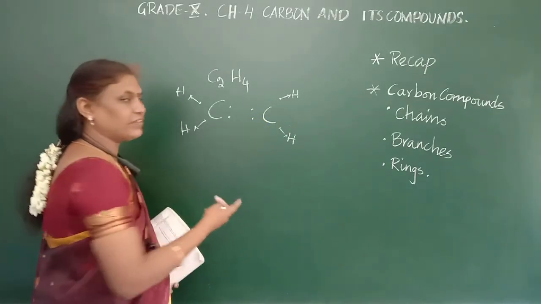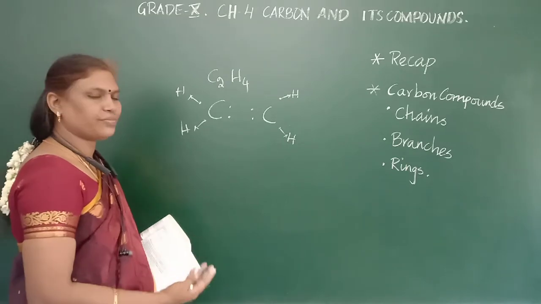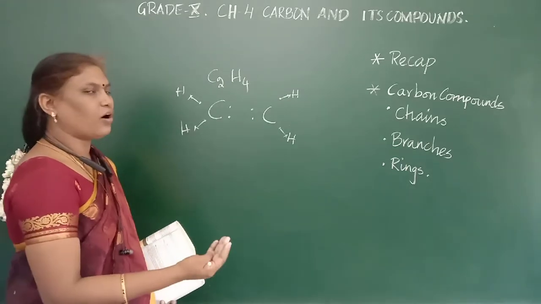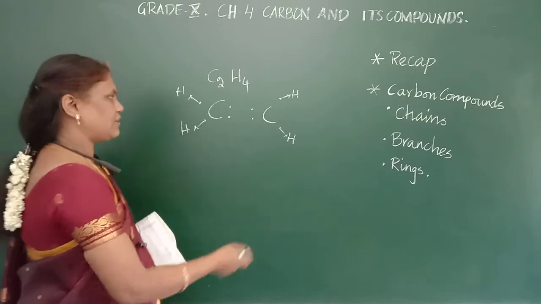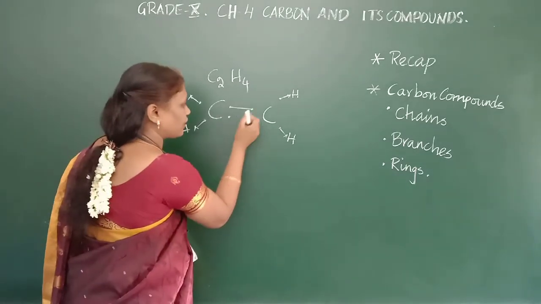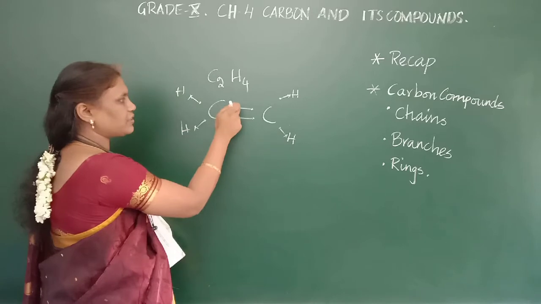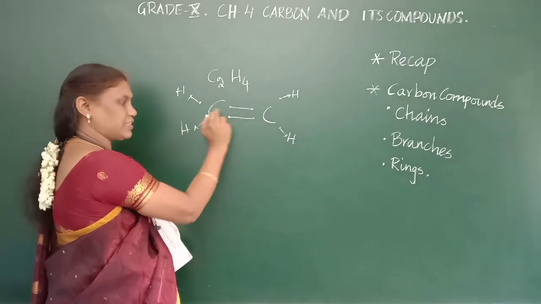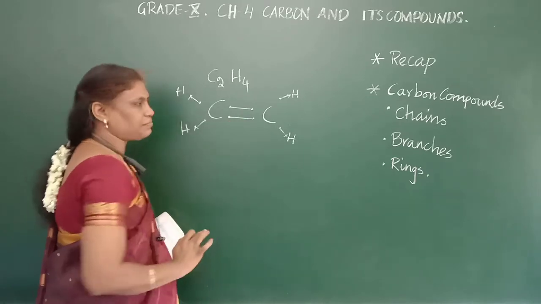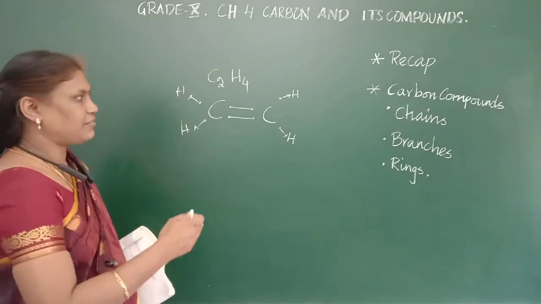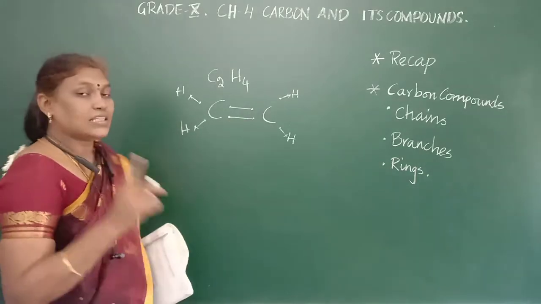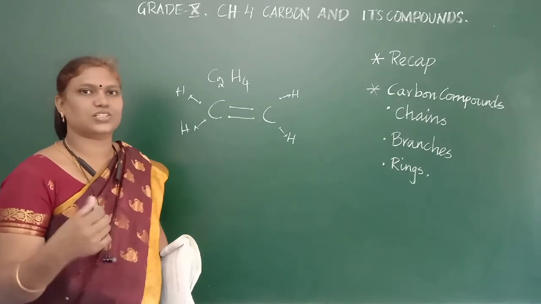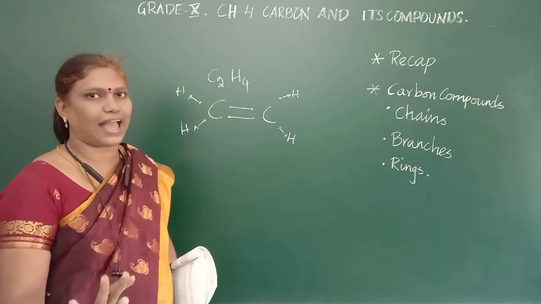Again, each carbon will have 2 electrons left. What will it do? If it has no atoms nearby, it will form a bond among themselves. Here the carbon will form a bond with the same carbon, first one single bond, then another bond. In this way, they will satisfy their valency. Single bonded saturated compounds are stable, strong, and will not be reactive.